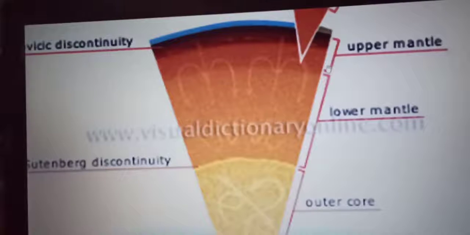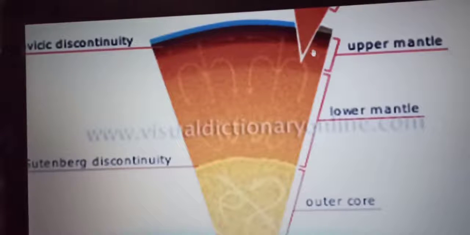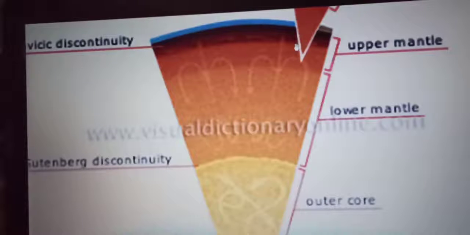Its upper part, up to a depth of about 300 to 400 kilometer, is known as the asthenosphere. In this asthenosphere, the rocks behave like a plastic solid on one hand and an elastic solid on the other. In this region the velocity of the seismic wave is low, so this zone is also known as the low velocity zone.